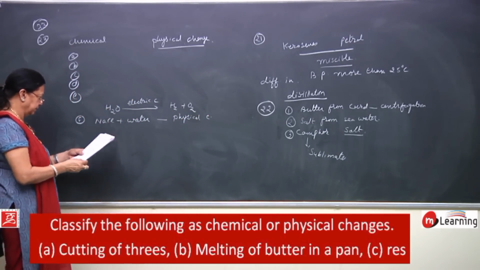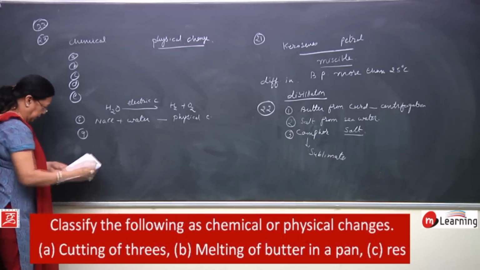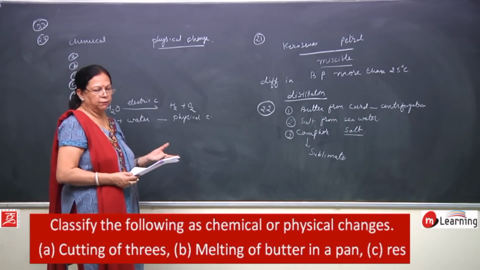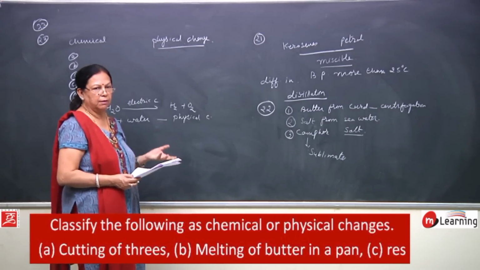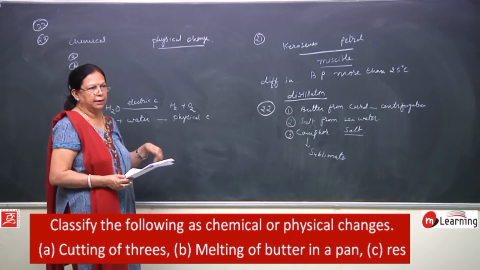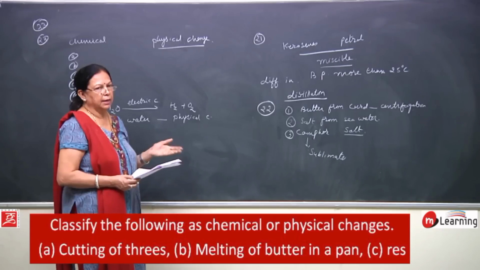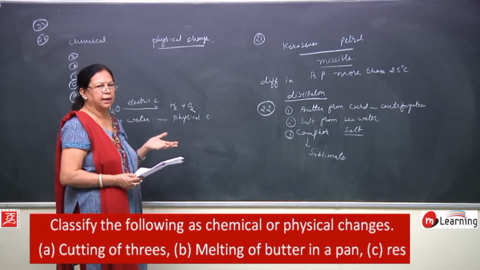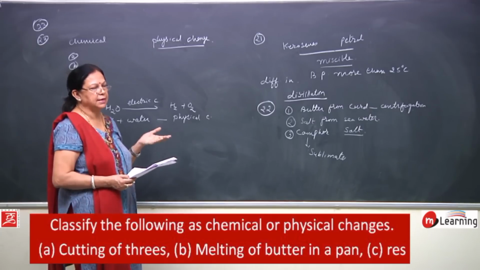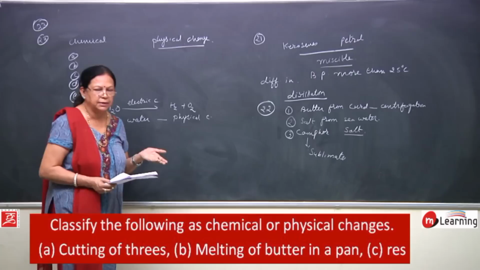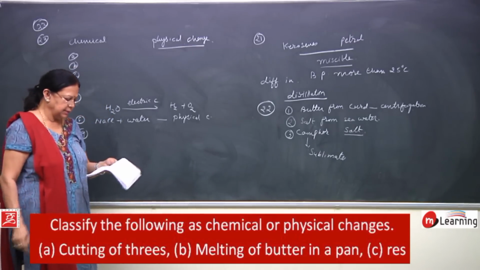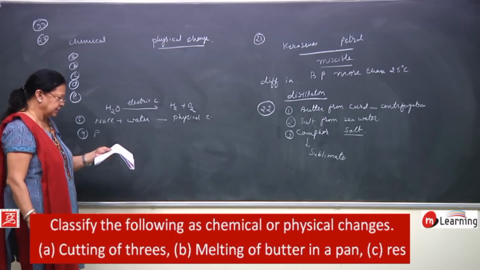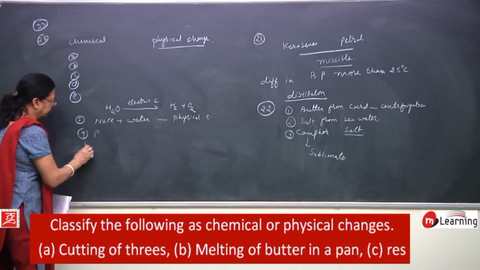Then next is making of fruit salad with raw fruits. Raw fruits, that is apple, banana, guava, all these fruits are taken and we cut them and mix them and we make fruit salad. So, what happens? Is there any change in their chemical properties? No. So, this is a physical change.